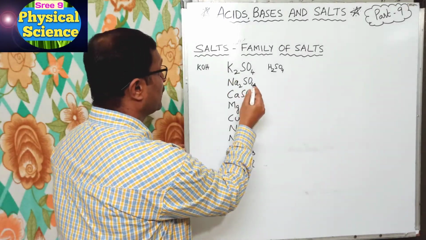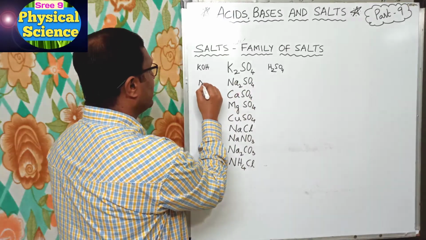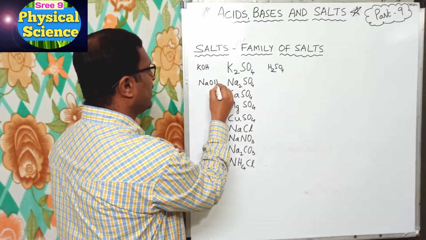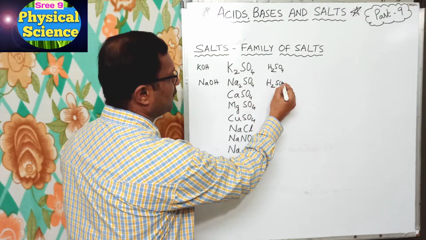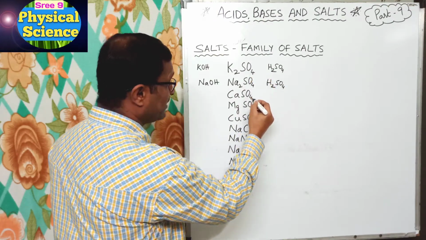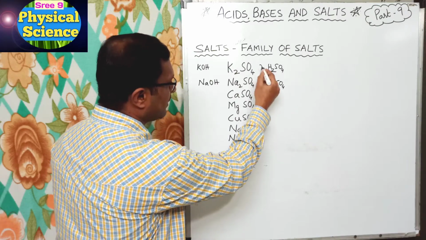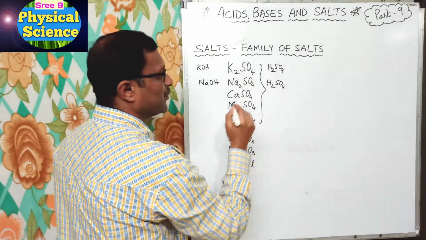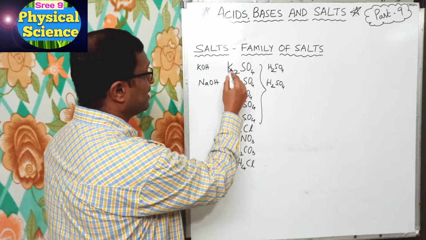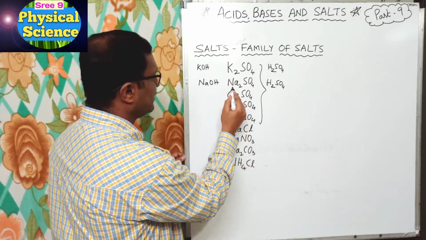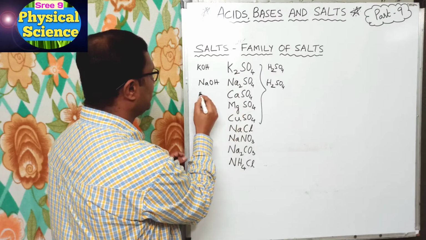Now for Na2SO4, the base is sodium hydroxide, NaOH, and the acid is H2SO4. Whatever sulfates are there, all are from H2SO4, which is sulfuric acid, and here the metals are different. These are potassium hydroxide, sodium hydroxide, calcium hydroxide.